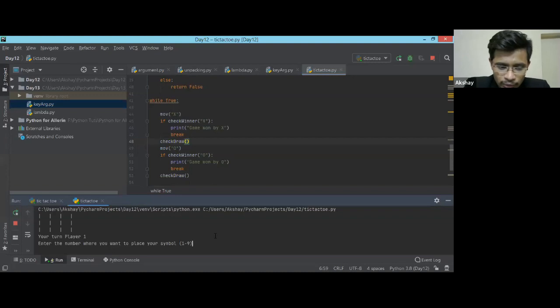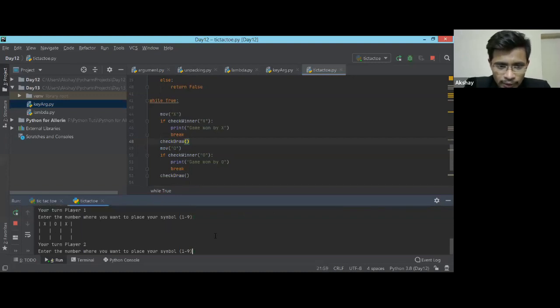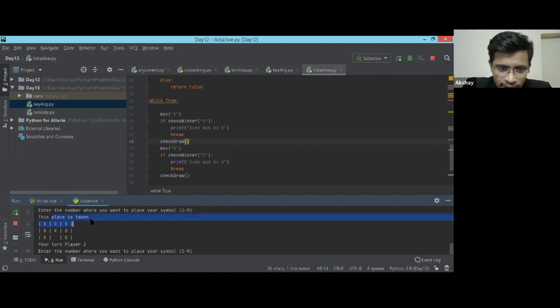Let's give random numbers: 1, 2, 3, 4, 5, 6, 7. Here let me give 9. Now this game will be a draw, because if I had given 8 over here, next would be 9, and the first player would have won. Then suppose I type a number which already exists, 5. See, this place is already taken, so my code is working fine. Now I need to enter 8.